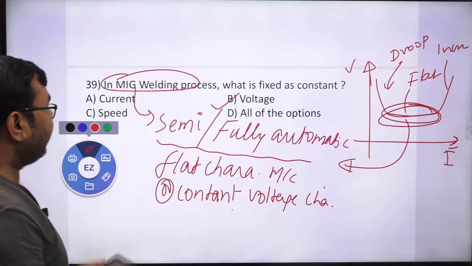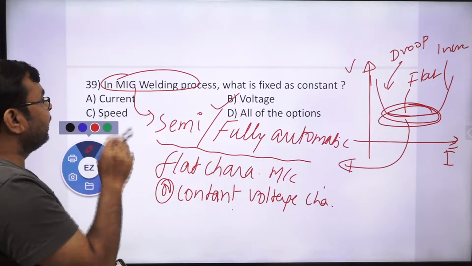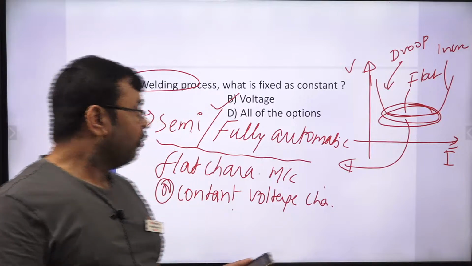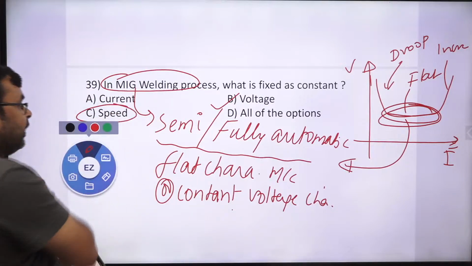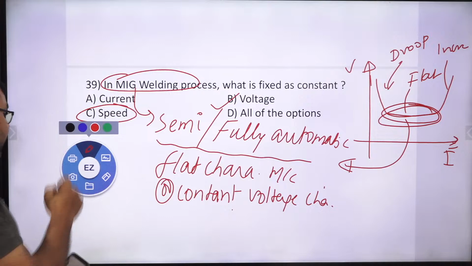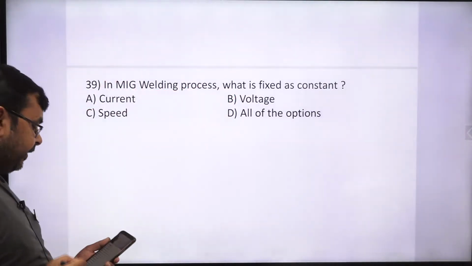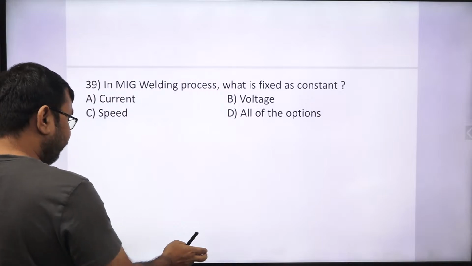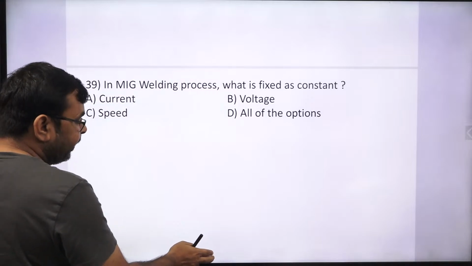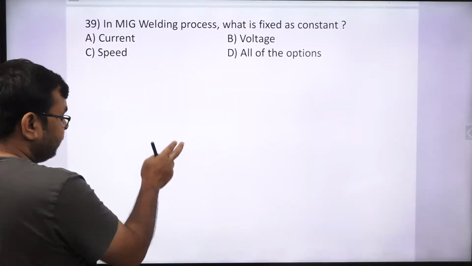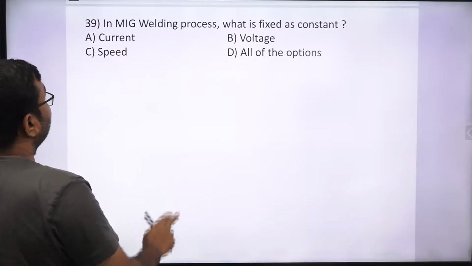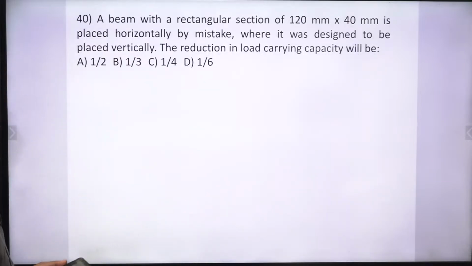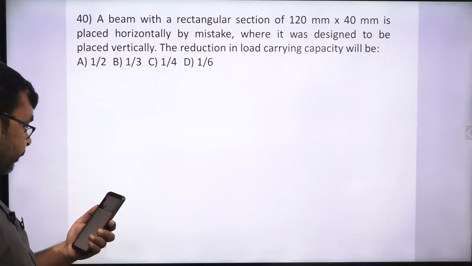Correct? And if more precisely it is given the feed rate, then we can say feed rate is always constant, yes or no? Feed rate, but speed is not constant. This is the wrong answer. Speed is not constant. Is it clear? Speed is varying. But yes, if you set the wire feed rate, then obviously it will be fixed. It will remain the same throughout the operation. Yes or no?